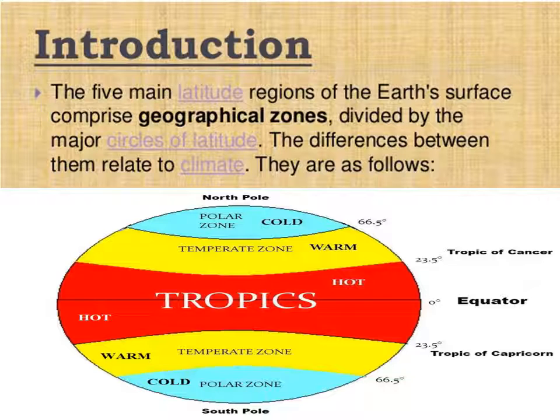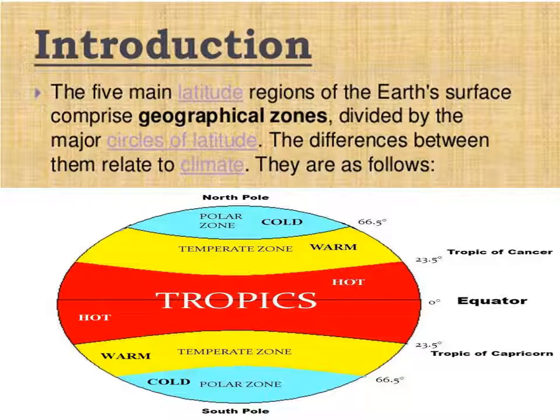See in the picture, you can understand. And Tropic of Capricorn, 23.5 is given here, 23 and a half south. Then 66 and a half degrees south is the Antarctic Circle. Have you got it, children?